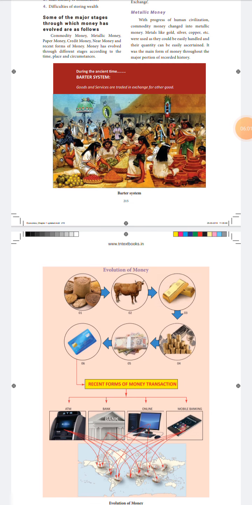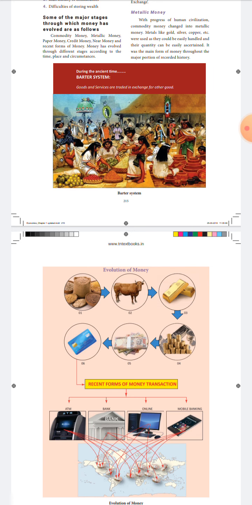Okay, evolution of money. First of all is commodity money, and after that we introduced metallic money. After metallic money, the British introduced paper money. After paper money, credit money and bank money, which means credit card, debit card.